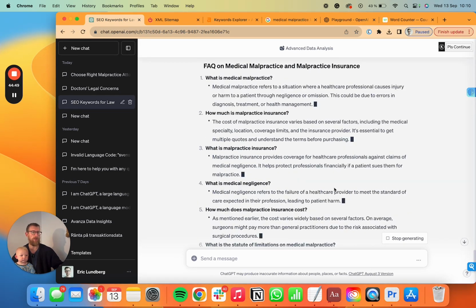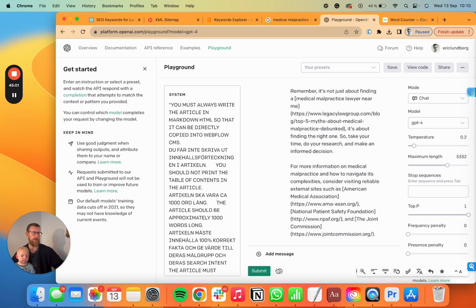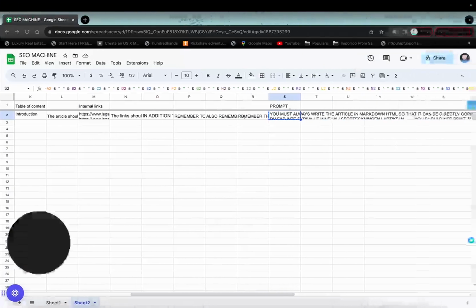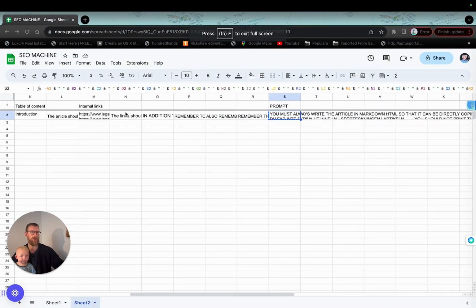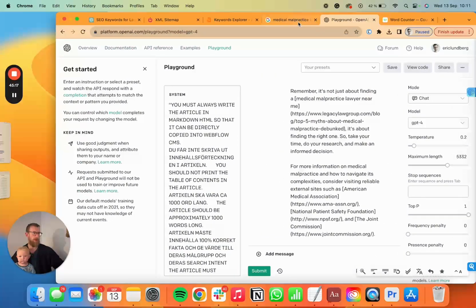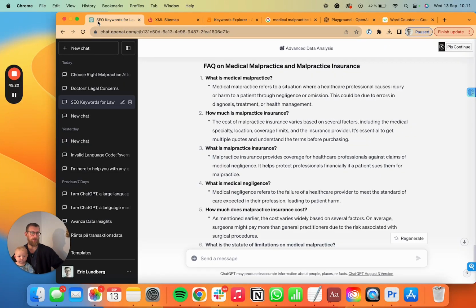What you can also do if you don't want to go back and forth like this is, you can basically just write the Google Snippet part in the next message here, and it will write it out. And you can also include the FAQ data inside of this prompt by just including it in one of the parameters in this sheet. But we're just going to do it like this now.